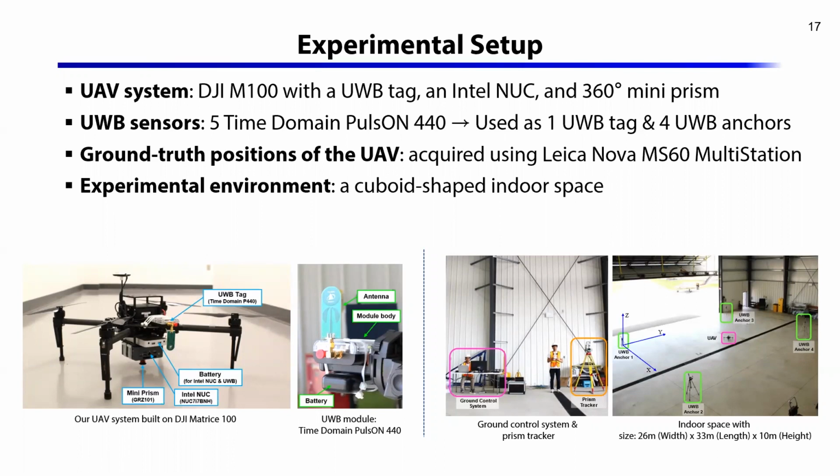the vehicle. As a UWB sensor, we used a total of 5 Time Domain P440 UWB modules. Among them, one module was used as a UWB tag installed on the UAV, and the other 4 modules were used as UWB anchors. We conducted the experiment in a completely GNSS-denied cuboid-shaped indoor space. In addition, in order to obtain the ground truth position of the UAV, we used the Leica multi-station as a prism tracker and tracked the prism attached on the UAV using the automatic target recognition functionality of the multi-station.